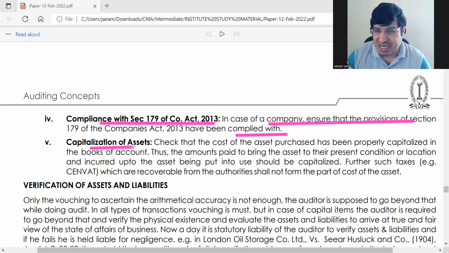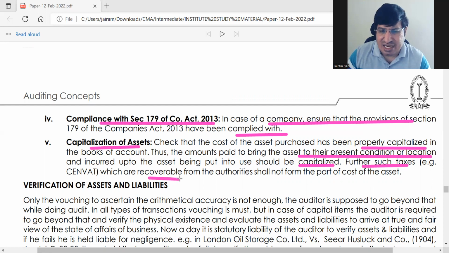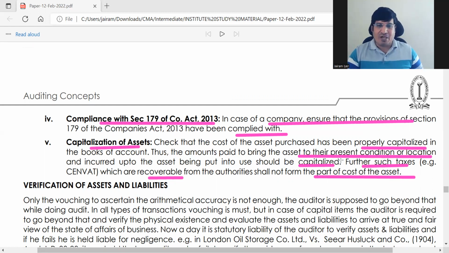And then for capitalization of assets, see that it is properly capitalized. All assets which are to be capitalized should be capitalized. Cost for bringing the asset to present condition and location, all that should be capitalized. And any credits on the asset, such as taxes which are recoverable, any kind of credit, should not be part of the cost of the asset because it will be recoverable. That's all about your expenditure here.